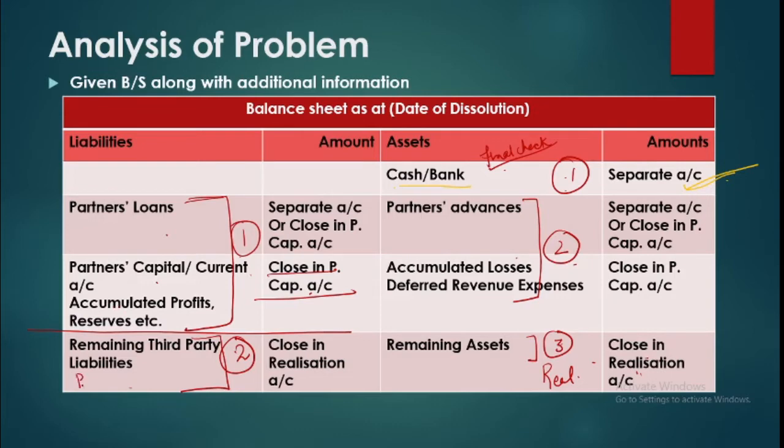But we are to differentiate certain funds and reserves. Please remember, if we are given provident fund or pension fund, now we know that these are funds, these are collection of profits, but this profit is not for the owner. This is to give the pension or retirement benefits to your employees. So even if the term fund is attached, do not make a mistake of classifying this in the partners' amounts, because this is a liability towards the employees. So this is a third party liability which will be closed in realization.